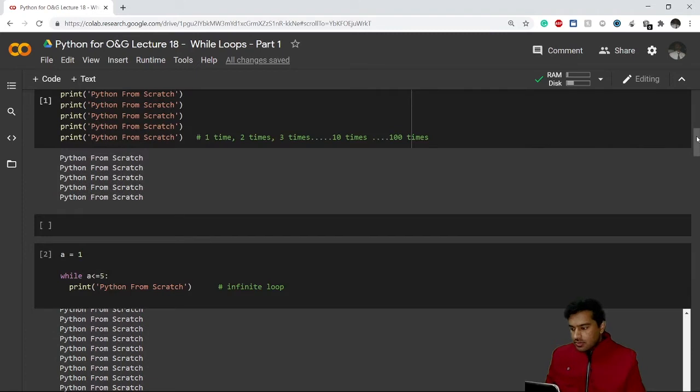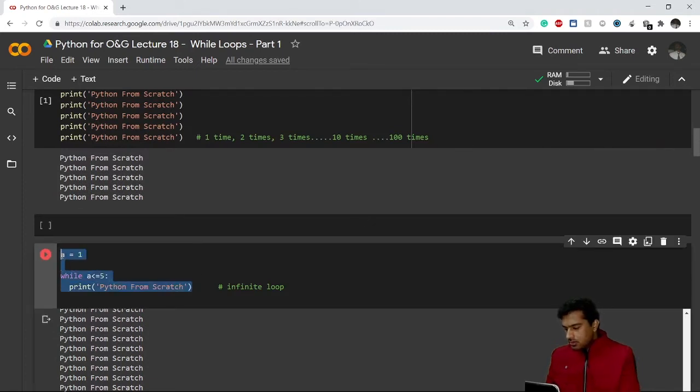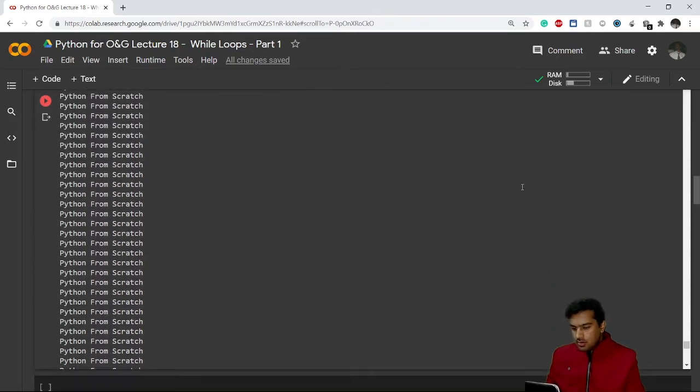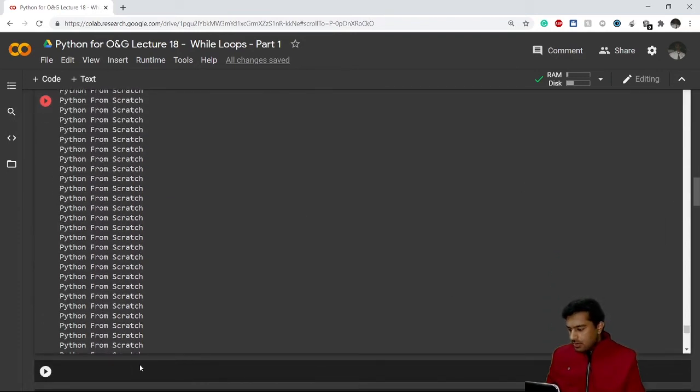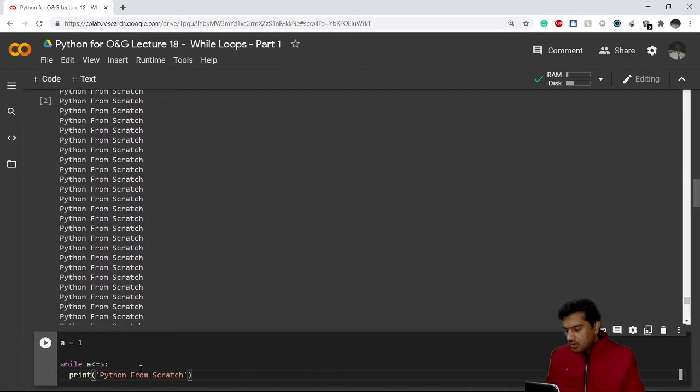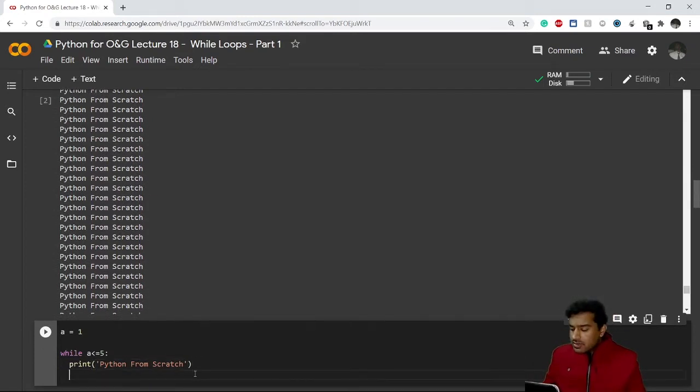I'll just copy this one again and just paste it here. Now to avoid this infinite loop, what we can do is give a condition again here. So let's say A is 1 at the initial condition, right? Then afterwards I have given a condition: as long as A is less than or equal to 5, you have to print this Python from scratch.